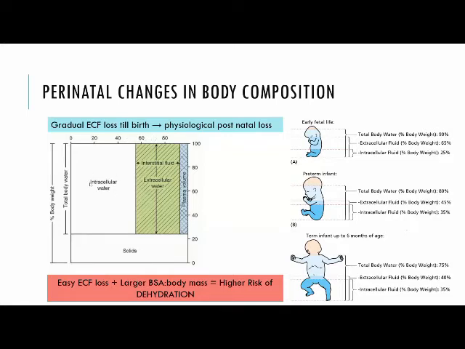The total body water is constituted of intracellular fluid and extracellular fluid, which is constituted of the interstitial fluid, plasma volume, and a very small quantity of transcellular fluid, which includes the CSF, pleural fluid, peritoneal fluid, etc. So the trend in the neonate is that there is a gradual ECF loss, and postnatally there is a dramatic loss, which is physiological, which we'll discuss later. With easy ECF loss and a larger body surface area with respect to body mass compared to an adult, there is a high risk of dehydration in neonates.